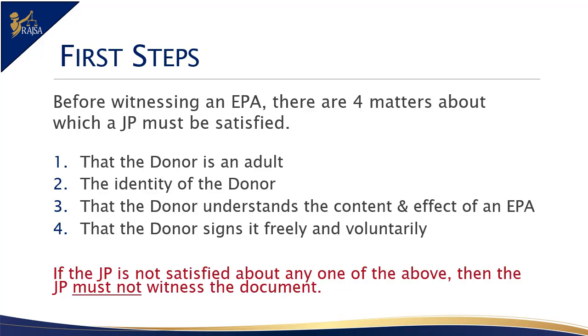Satisfy yourself that the donor understands the content and practical effect of an enduring power of attorney. Nobody should sign off on a document unless they are aware of what powers they are handing over to their donees. The best way for you to satisfy yourself is to ask the client to tell you, in their own words, what the purpose of the EPA is and to explain the nature and powers they are handing over.